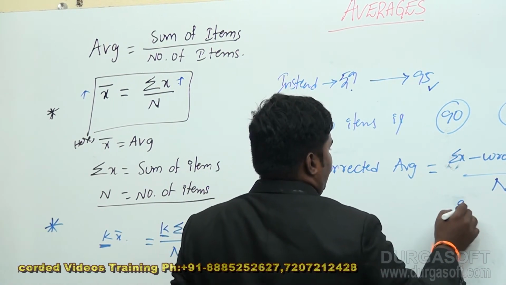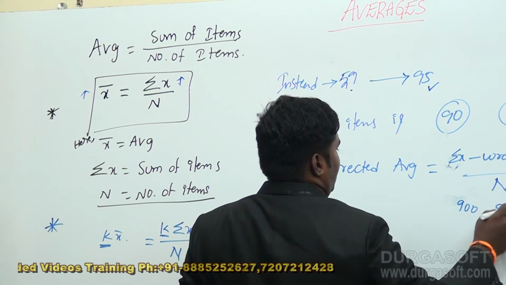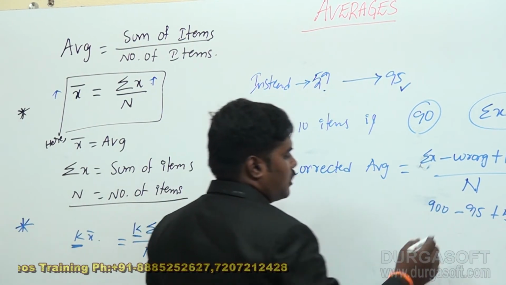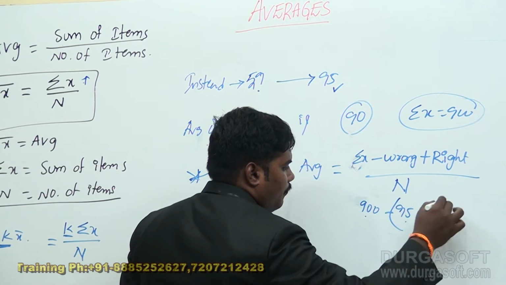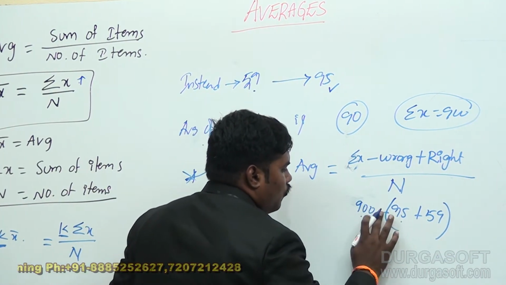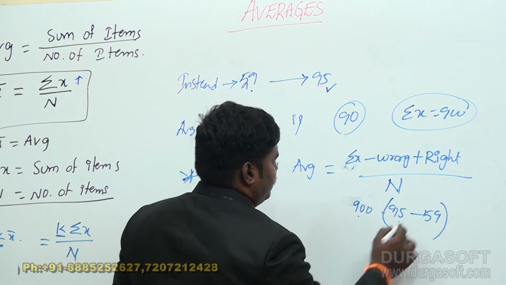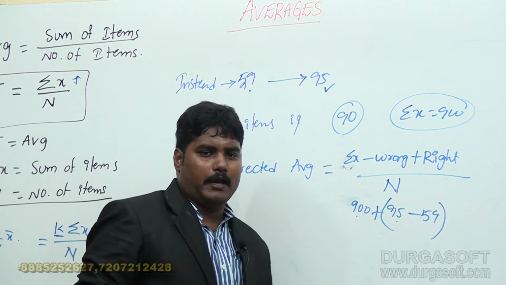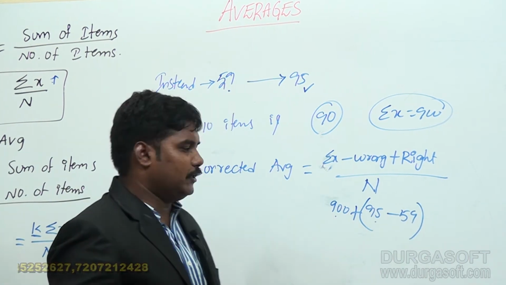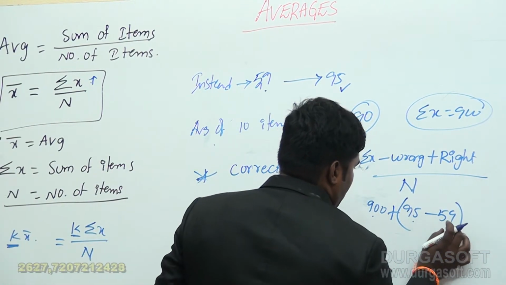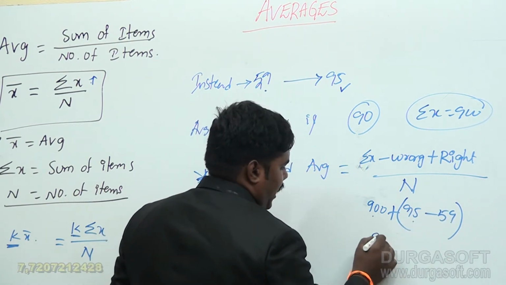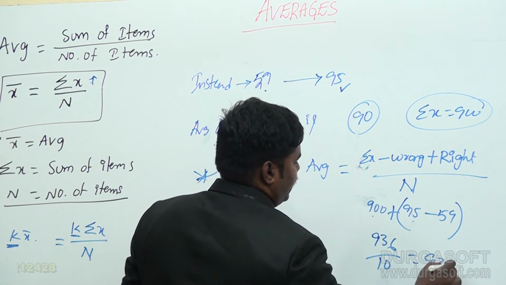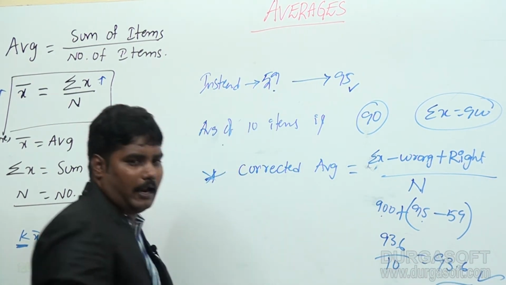So sigma x is 900 minus the wrong thing, 95, plus the right thing, 59. The difference between 95 and 59 is 36. So the sum is 864, and with the number of items, each one gets 86.4 on average.